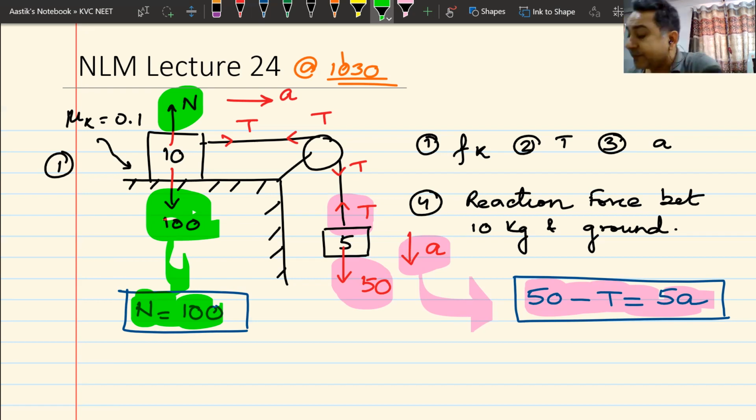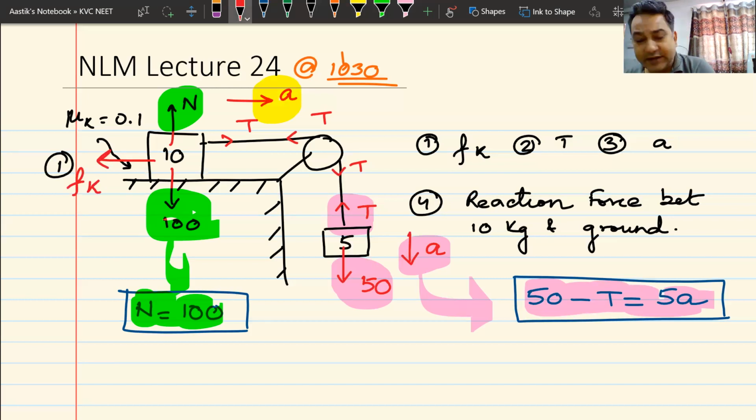What about boys? Okay. Now remember, if this question was smooth, the surface was smooth, no friction, you could have straight away written the equation. But now you have to think about friction as well. To think about friction, the first thing that you must understand is the direction. Now look at the direction of motion. This block is going to move forward. So the first thing is friction has to act backwards because friction opposes relative motion.